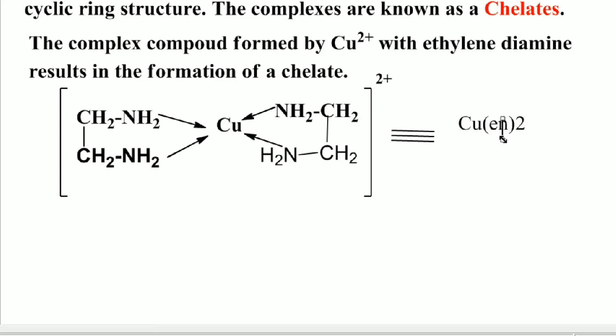We can also denote the above complex like this, CuEn twice 2 plus.